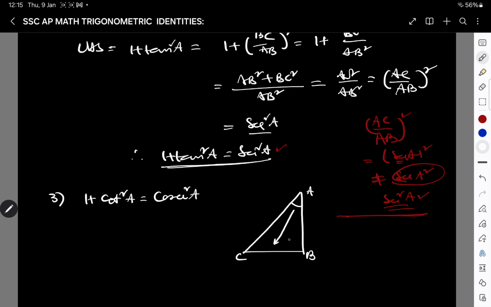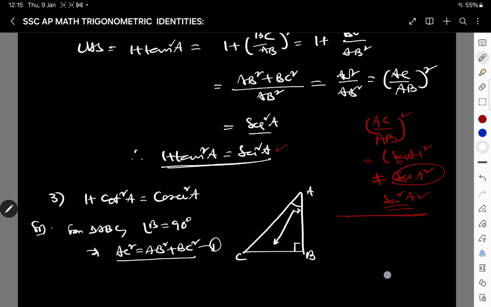This is the opposite side and this is the adjacent side. And this is 90 degrees. So from triangle ABC, angle B is equal to 90 degrees implies AC square is equal to AB square plus BC square.